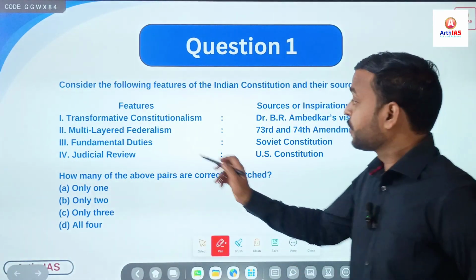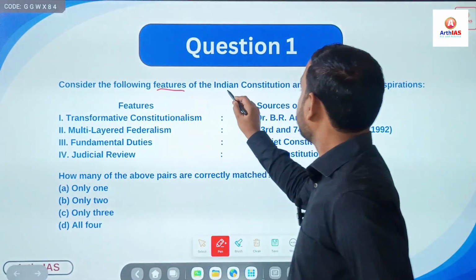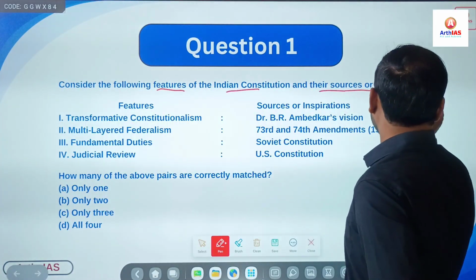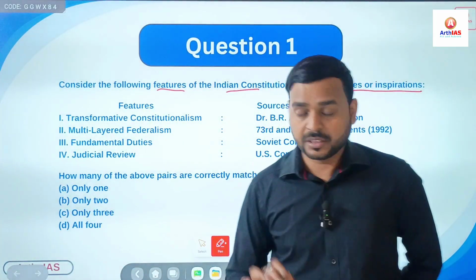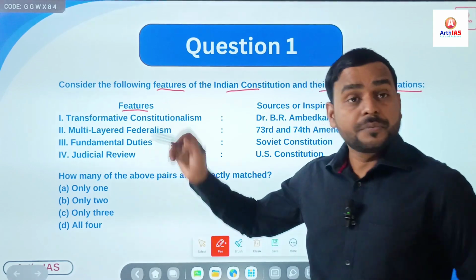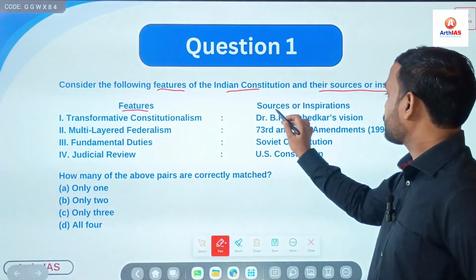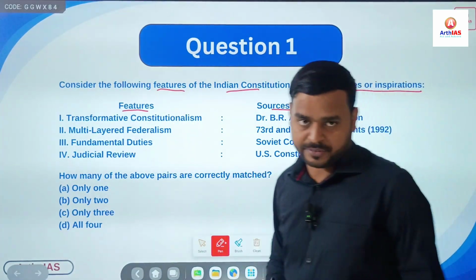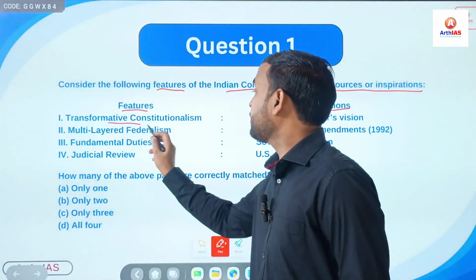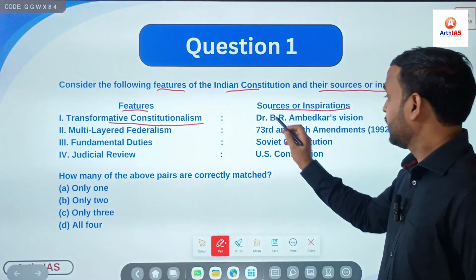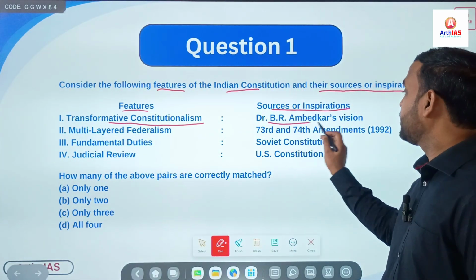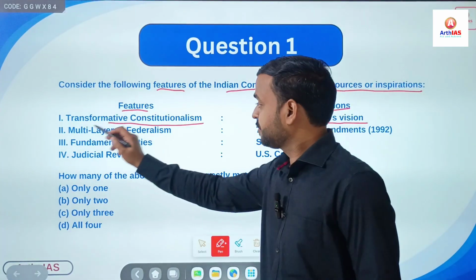The first question says, consider the following features of Indian Constitution and their sources or inspirations, right? On the one side features are given, on the other side sources or inspirations are given. So first is transformative constitutionalism. Sources or inspiration, Dr. B.R. Ambedkar's vision, obviously, right?